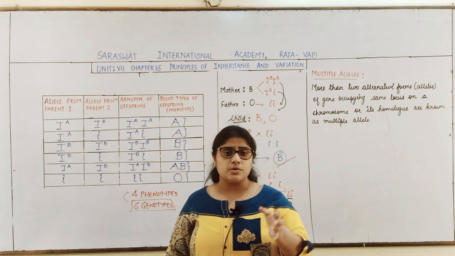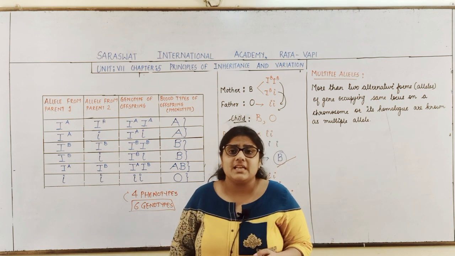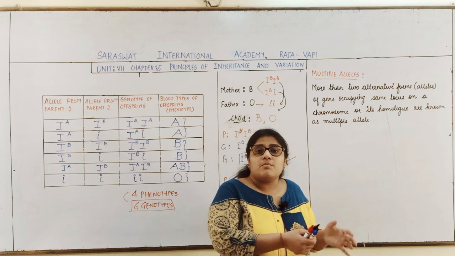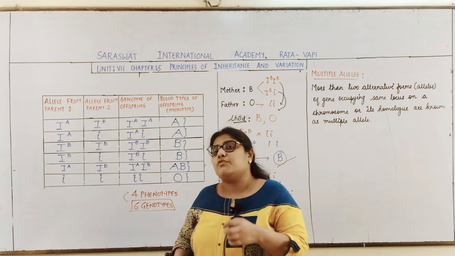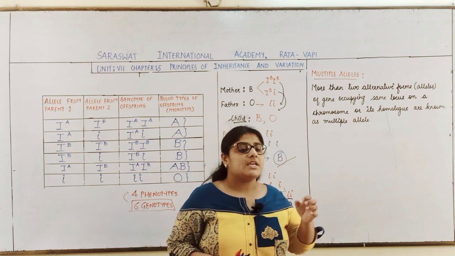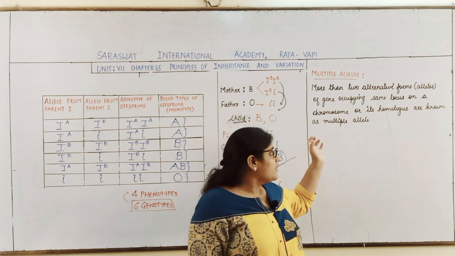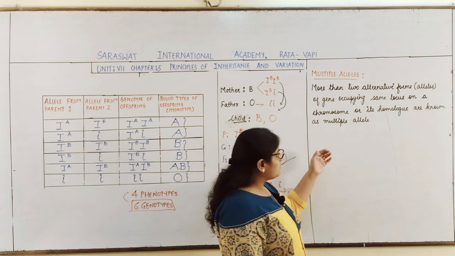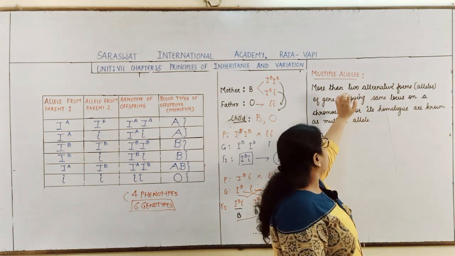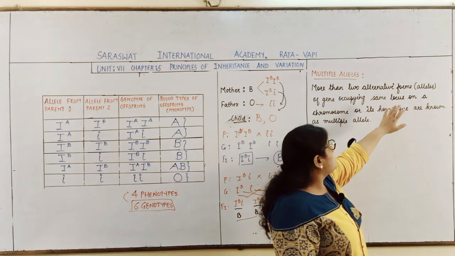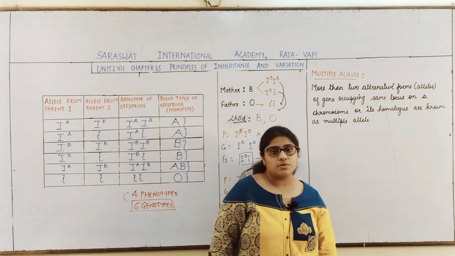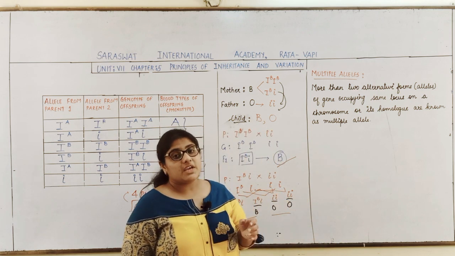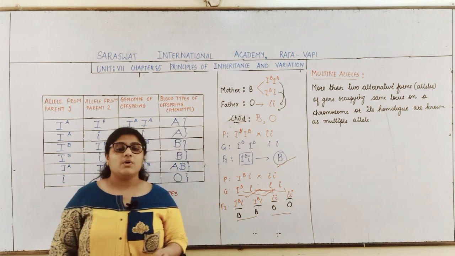Here for the blood group system, the gene I has how many alleles? 3 alleles: IA, IB and small i. So as there are more than 2 alternative forms of the gene located on the same position on the chromosome or its homologue, it is called multiple alleles.